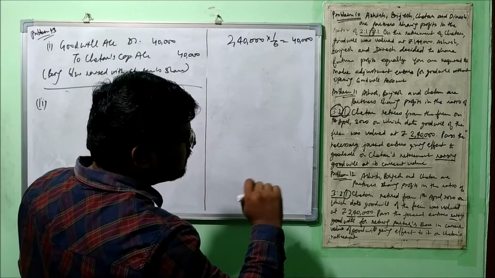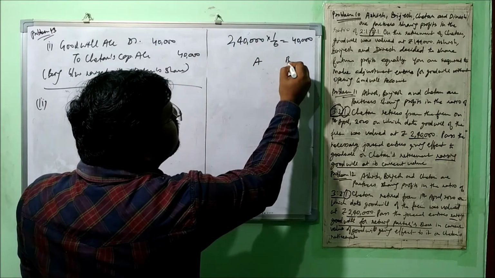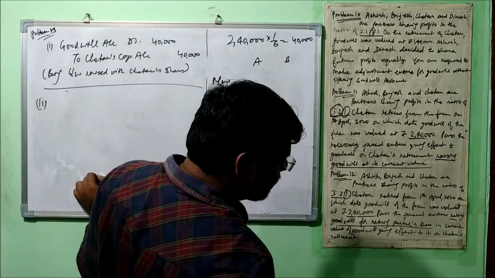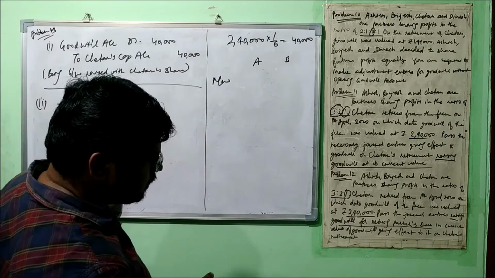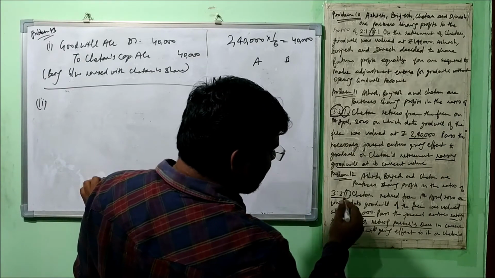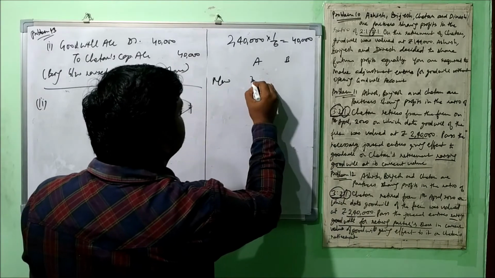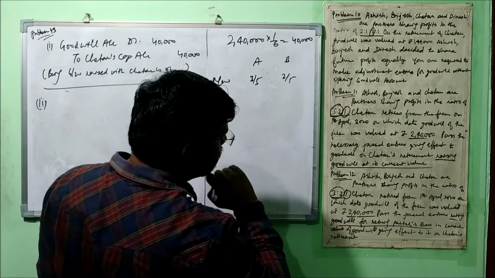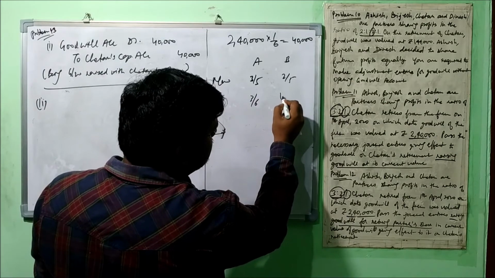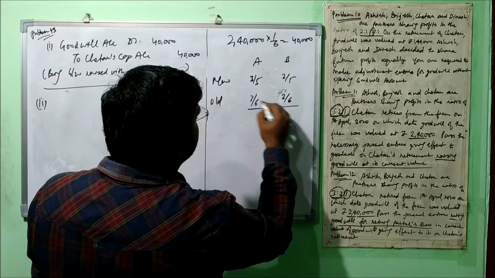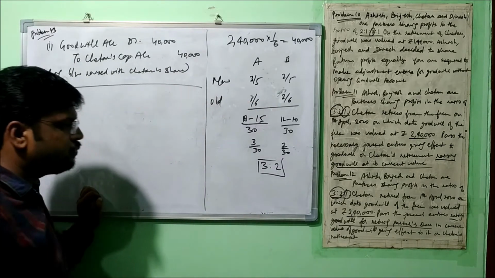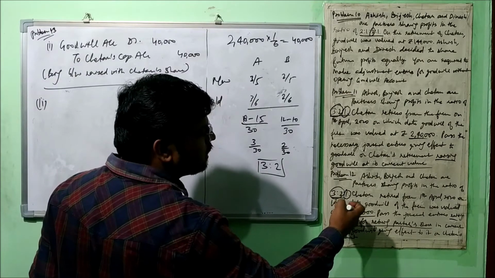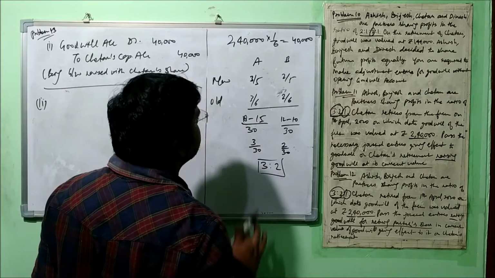Okay, so Chetan is retiring, then who are left? Ashish and Brijesh. And what will be the new ratio? Let's see the question. The question does not specify any new ratio, right? So in that case, that will be the new ratio, 3:2, means 3/5 and 2/5. And what is their old ratio? The old ratio was 3/6 and 2/6. Okay, now let's calculate it. It will come 3:2. Already I have told you this concept. When no specification is given further, then gaining ratio and new ratio are the same, right? So it is the same one.